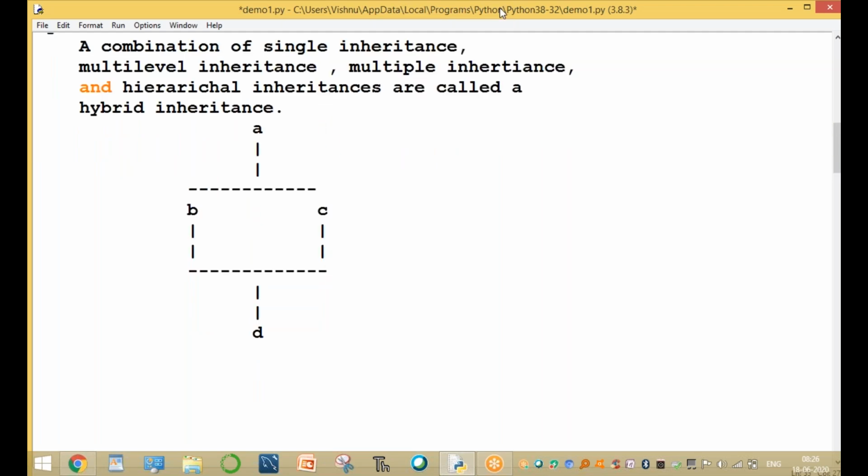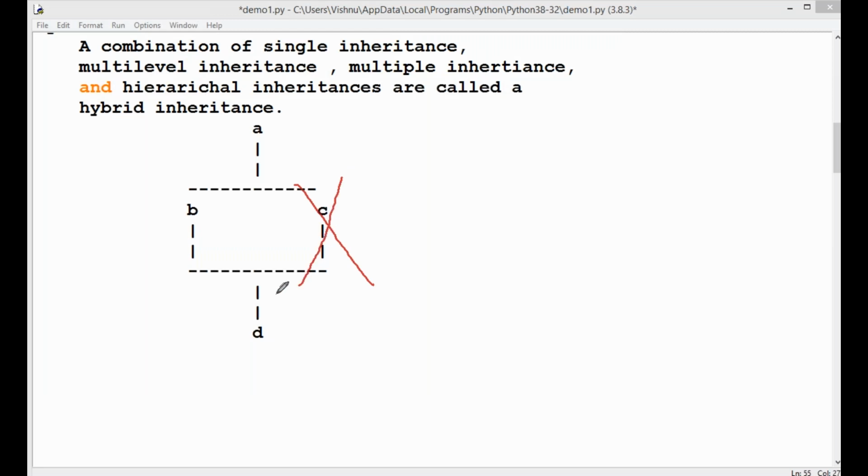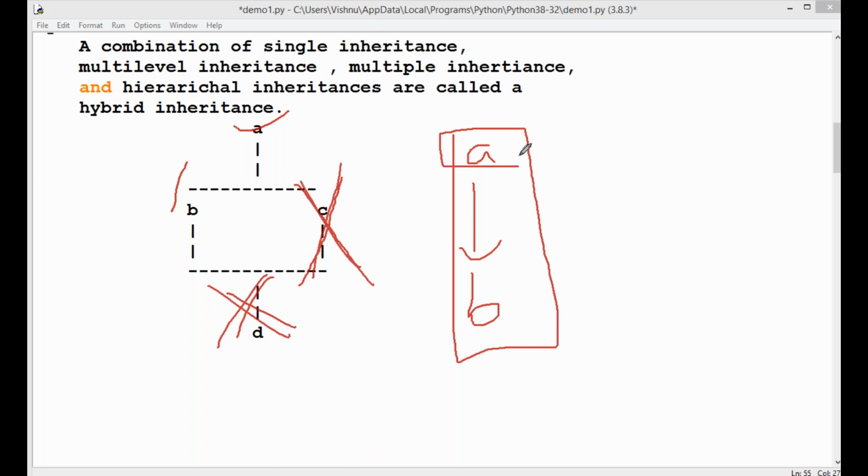For example, assume that only, without C and without D, what is A to B? What is the type of inheritance A to B? No C class, no D class. A to B. This type of inheritance is called single inheritance.